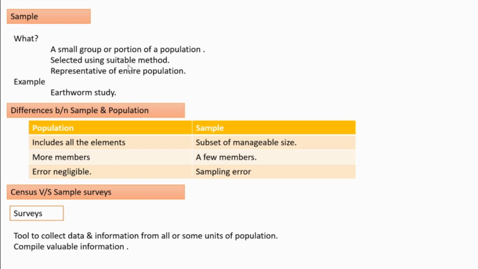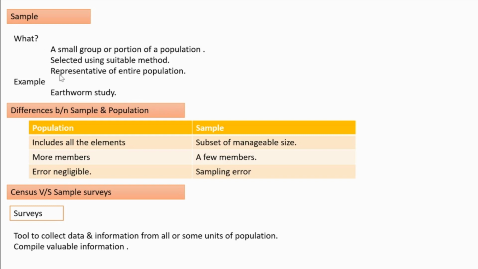Then you may think whether the result we reach at the end of this study will be correct. There is more chance for bias and error, so the result we attain after studying the sample is mainly based on many assumptions, not on a correct observation. That is a drawback of a sample.